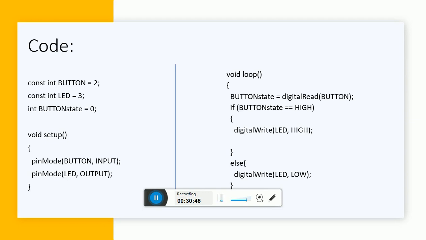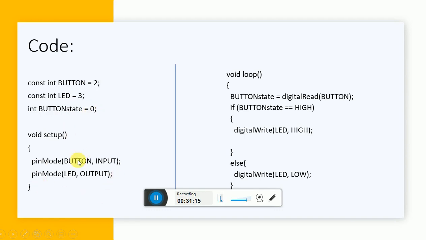Now instead of writing pin number 13, my LED is connected at pin number 3. So instead of writing 3, I can define this pin number 3 as a constant. That means wherever I write LED, it is nothing but pin number 3. Wherever I write the word button, it is nothing but pin number 2. And here I've defined one integer as button state, whose initial value is 0.